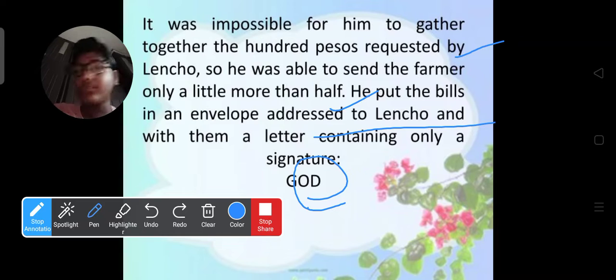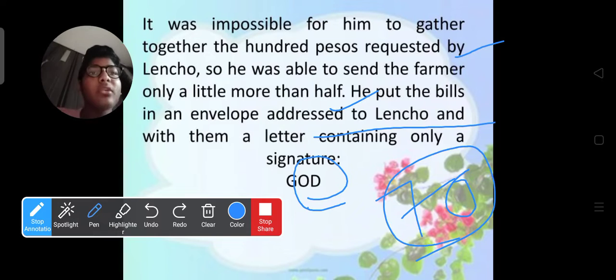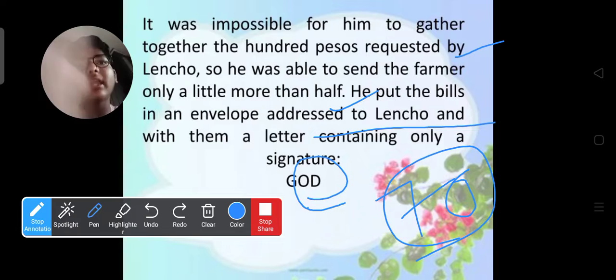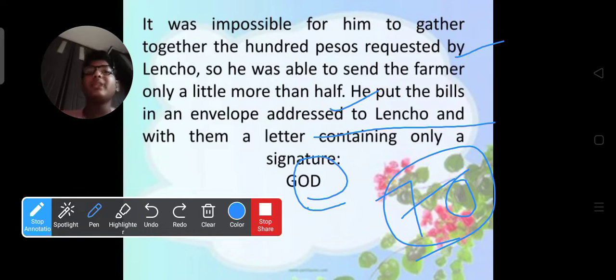It was impossible because even though he collected from part of his salary, from his friends and his employees, he collected only 70 pesos. Half means 50, so he collected more than half, 70 pesos, and he still needed 30 pesos. He put the bills in the envelope addressed to Lencho, and at last he even signed as God. And how many pesos did he send? Only 70 pesos.